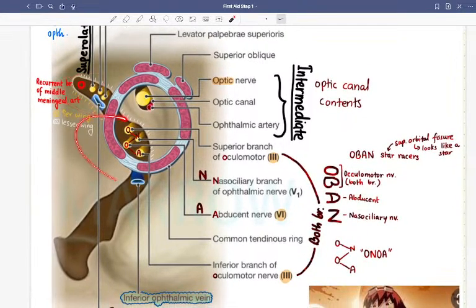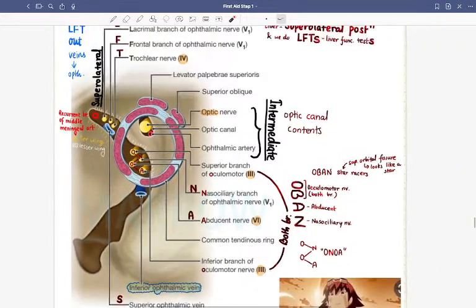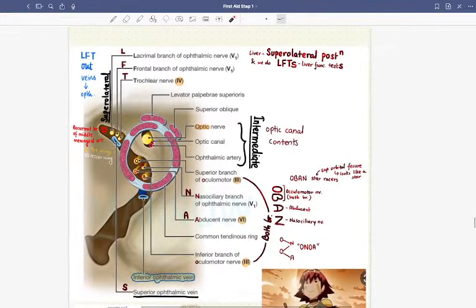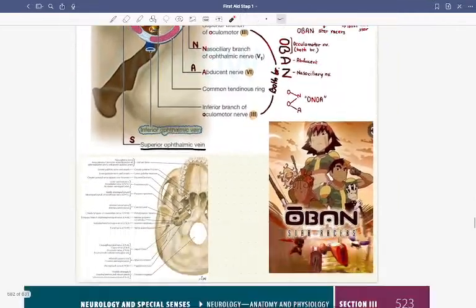These were the intermediate contents, and one branch is the inferior-most content. So, this was another mnemonic. Liver is present in the superolateral position, so we do a liver function test for the liver. In the eye, in the superolateral position, we also have an LFT, that is lacrimal, frontal, trochlear. So that is basically the mnemonic.